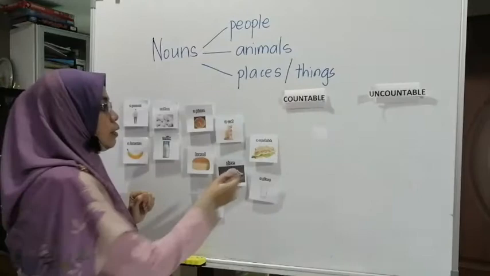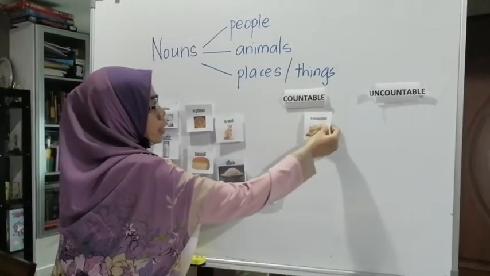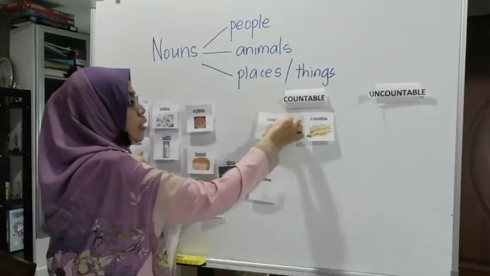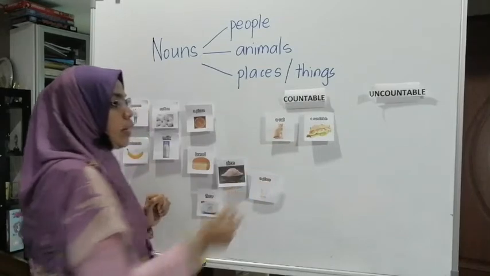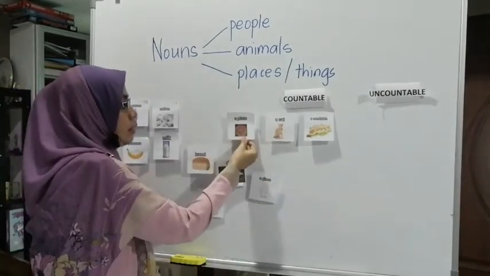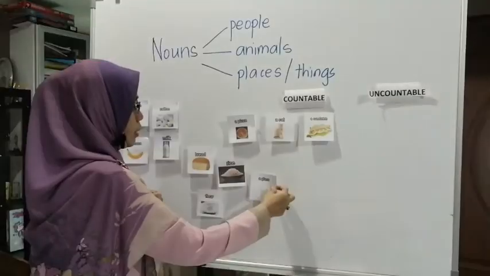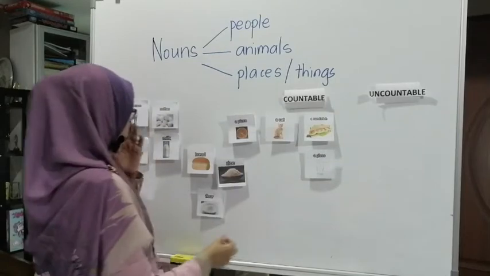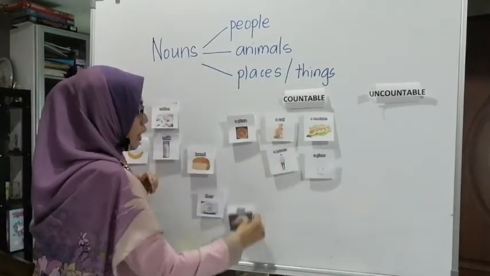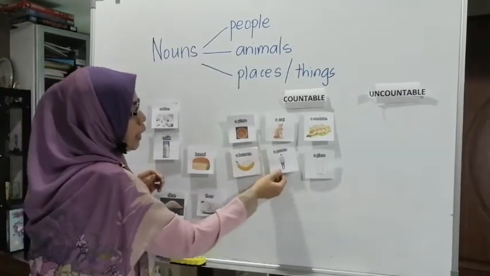For example, a sandwich can be counted. A cat also can be counted. A pizza is a countable noun. A glass, a person, that also can be counted, and also a banana.